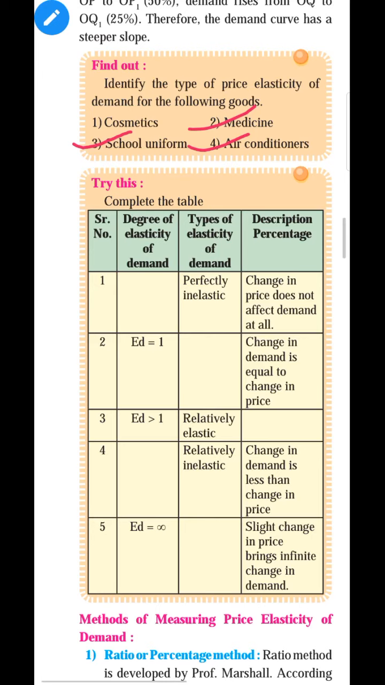Yes, so what will be the slope of the demand curve in this case? The slope of the demand curve is flatter in the case of air conditioners. Why? Because air conditioner is a luxury good and luxury goods are relatively elastic, which means a small change in price brings a large change in demand. So it is the fourth type of price elasticity of demand, that is relatively elastic demand.